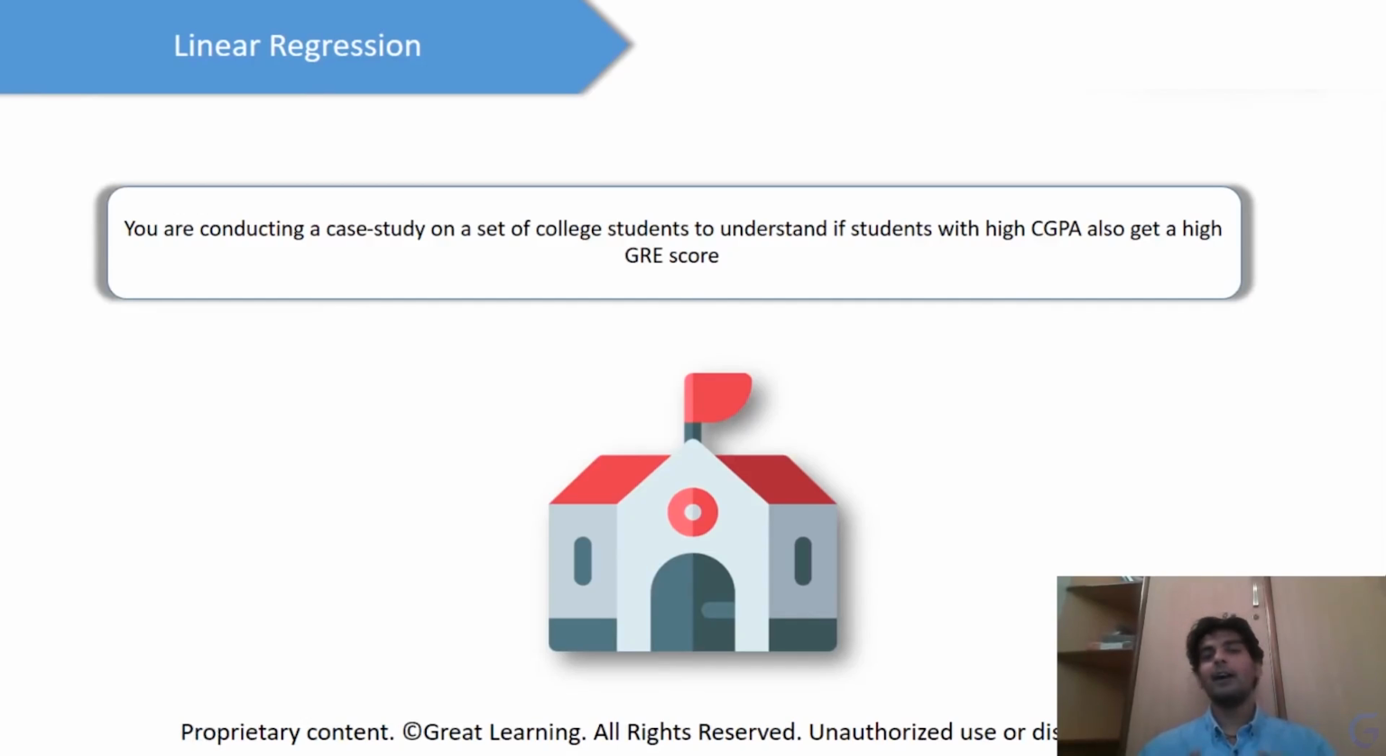Here you have two things. All of the students have given the GRE exam, and obviously all of the students will have a CGPA associated with them. So we are trying to understand if there is a relationship between the CGPA of the student and the GRE score of the student. The question is something like this: if the student has a high CGPA, will the student also get a high GRE score? To answer that, we would need the help of linear regression.